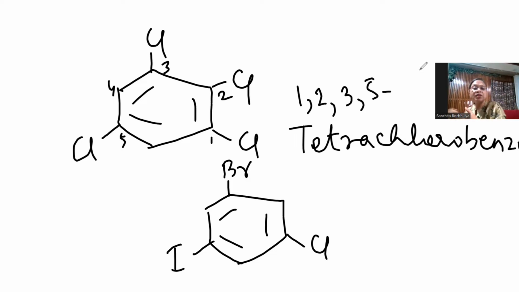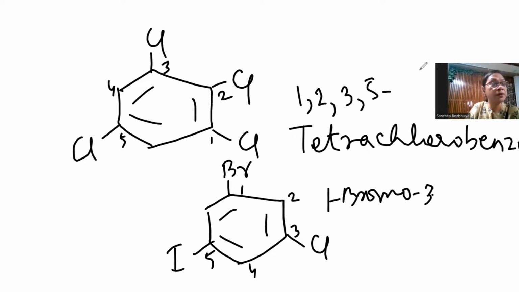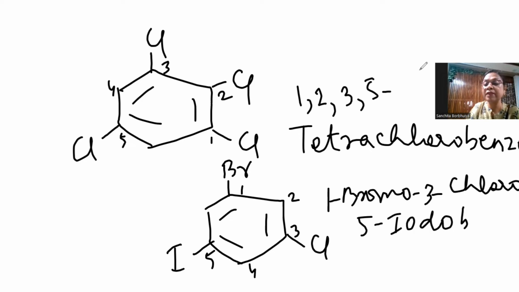So if I go to this symmetric bromochloroiodobenzene, symmetric, then how do you think you should do the numbering? Clockwise or anti-clockwise? Yeah, you are following the alphabet rule. You're right. So it is 1-bromo-3-chloro-5-iodobenzene.